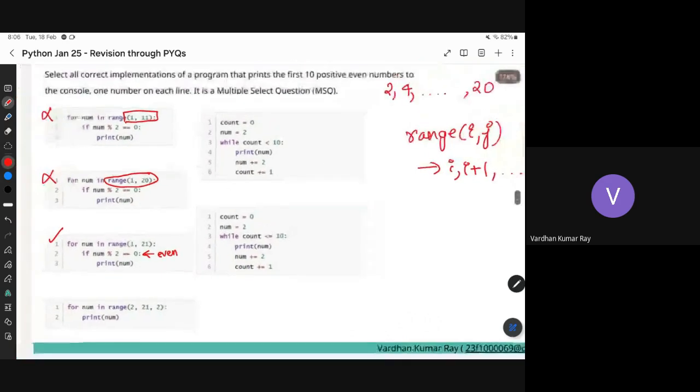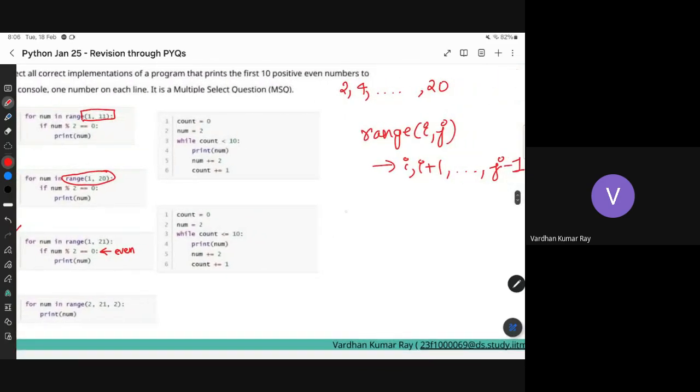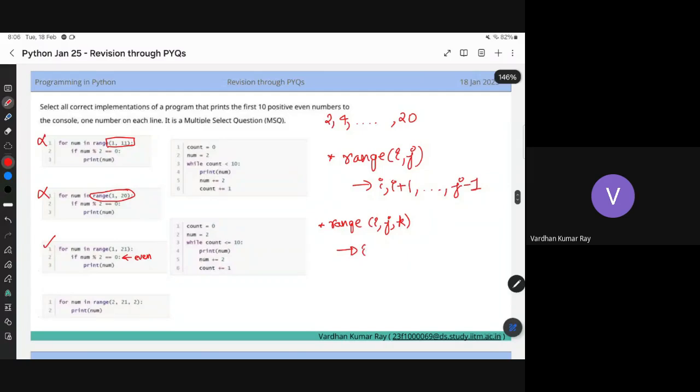Similarly, the next one: range(i, j, k) will give me the numbers i, i plus k, i plus 2k, so it will take a step of k. See, it is also true, sir. The fourth option is also true. In summary, you have to eliminate options, right? I'm doing it very slowly so that I can tell you the approach for how to eliminate options, right? It basically prints every second element.